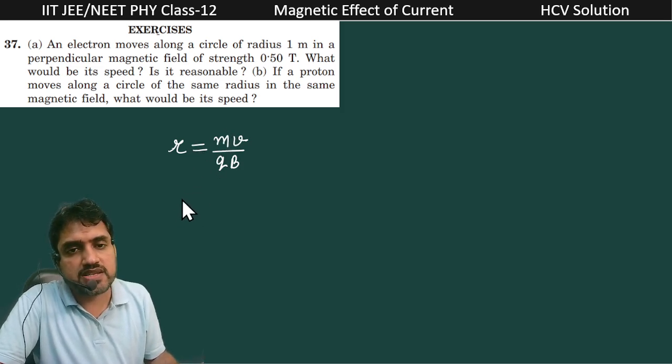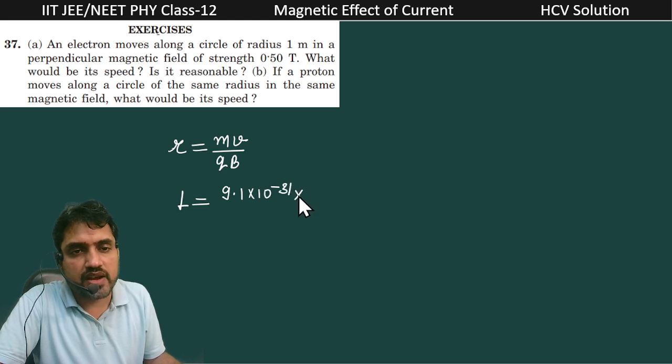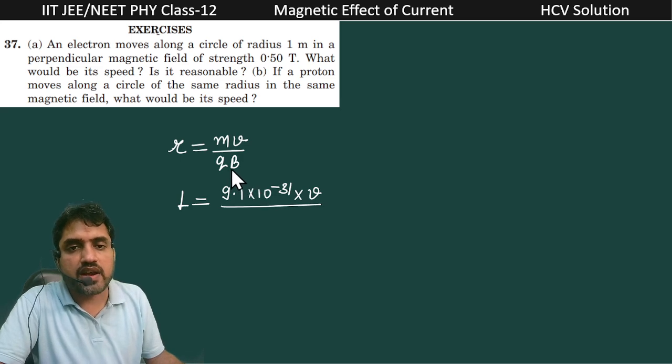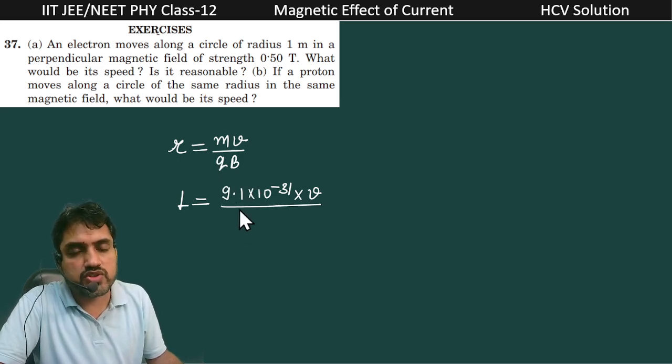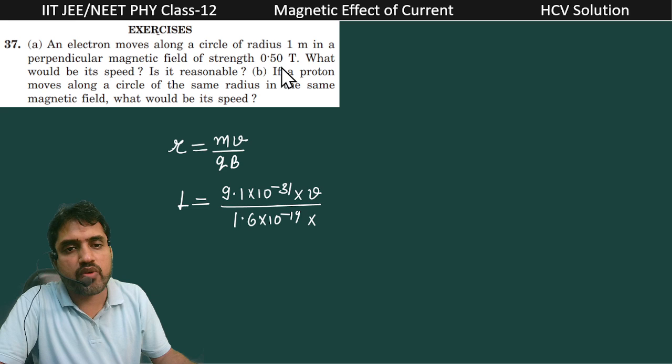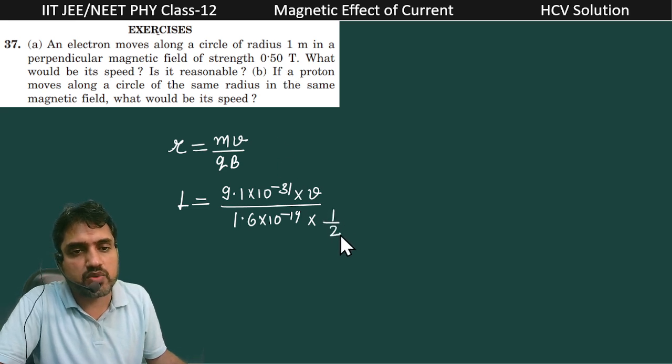The radius is given as 1 meter, the mass of the electron is 9.1 into 10 raised to power minus 31 kg, and the velocity is required in the question. The charge q is 1.6 into 10 raised to power minus 19 coulomb, and the magnetic field is equal to 0.5, which can be written as 1 by 2 Tesla.